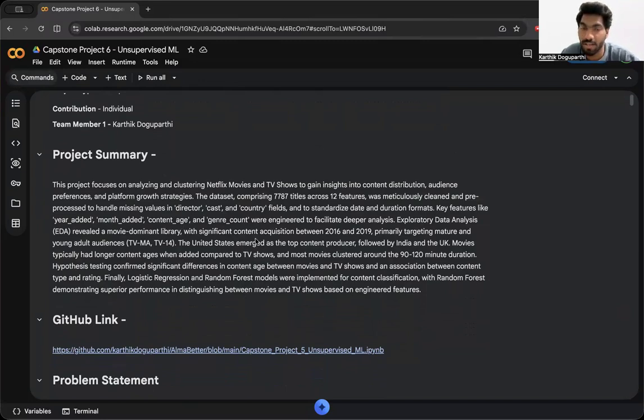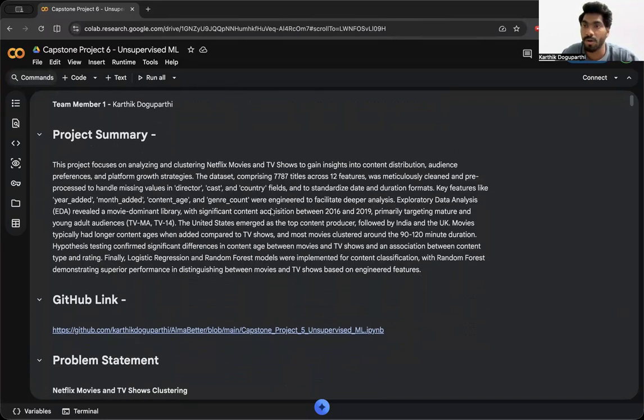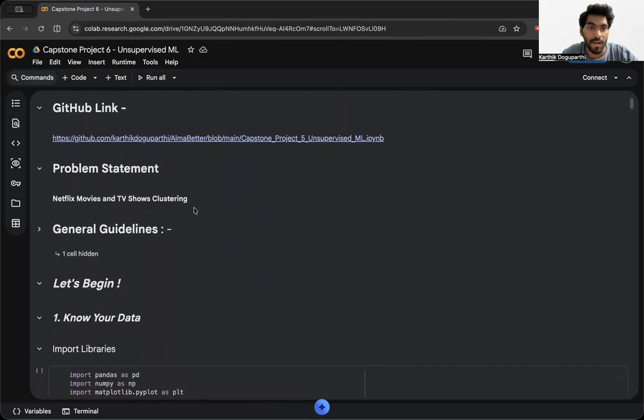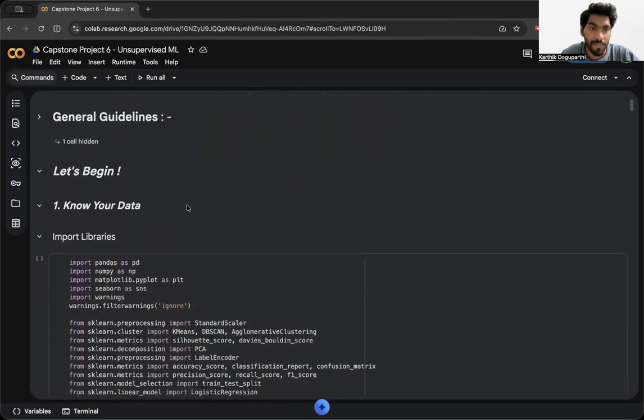In the dataset that I have got, there are around 7,787 titles and 12 features, which are 12 columns, and these are a few of those columns. Let's not deep dive into the project summary so that I can explain more in the process. Coming to the problem statement, it is Netflix movies and TV shows clustering.